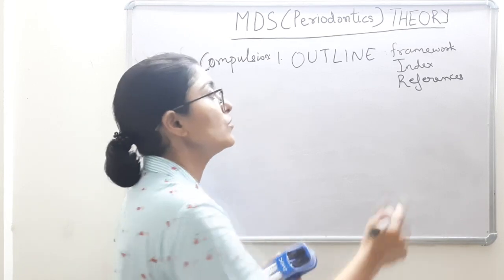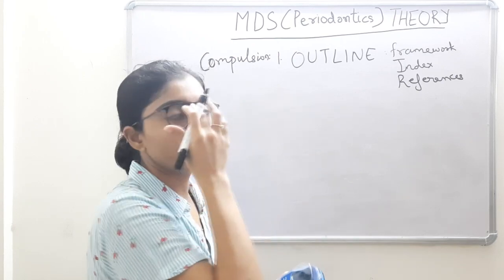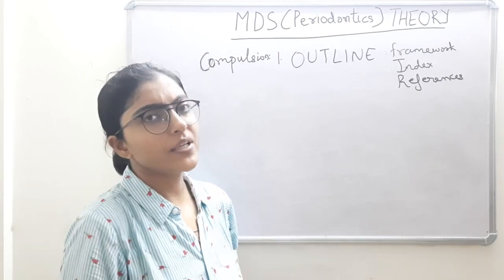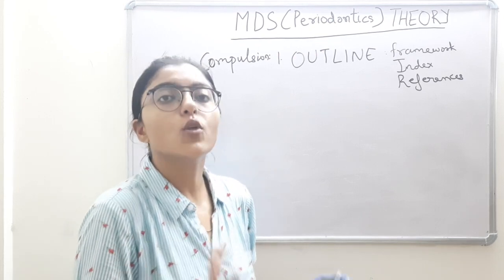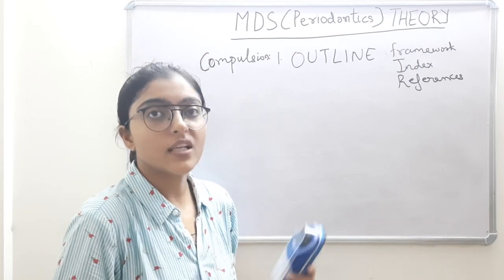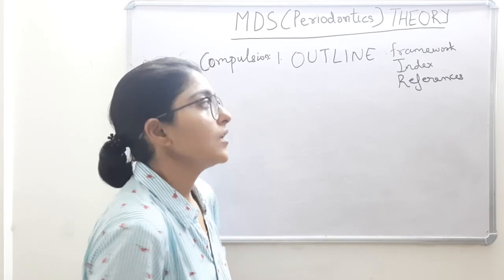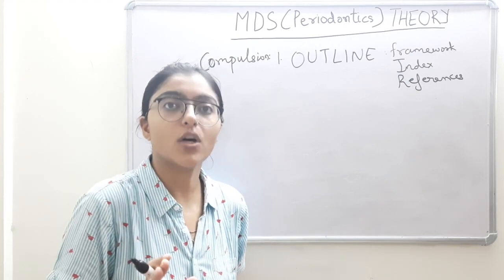There are two ways to present your answers. One way is at the beginning, because it depends on the examiner. Some examiners who are keen on the references, it's a good idea to put the references first, so that they will be satisfied before even reading your answer.